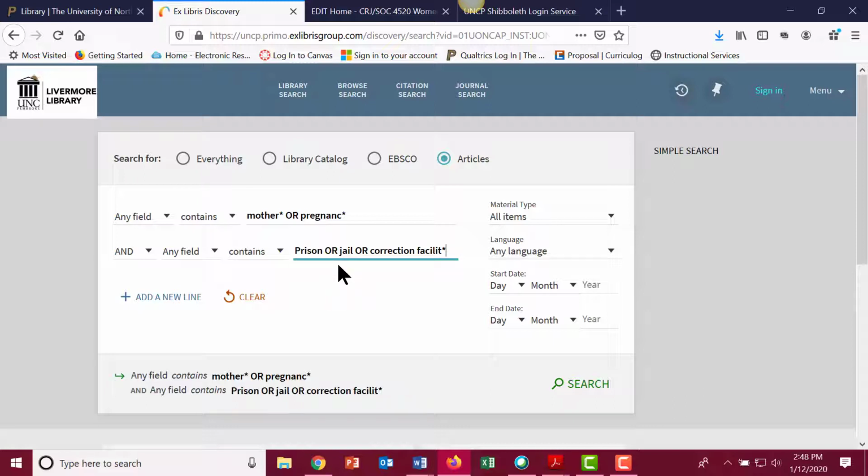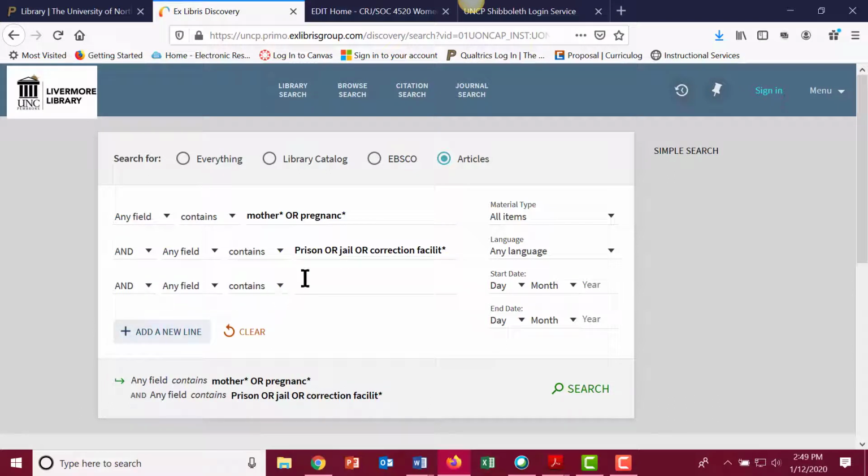I did this search a few minutes ago to test it. And if I want to add a new line, I can. Let's say I add a new line and I want to see if they have nurseries in prison.